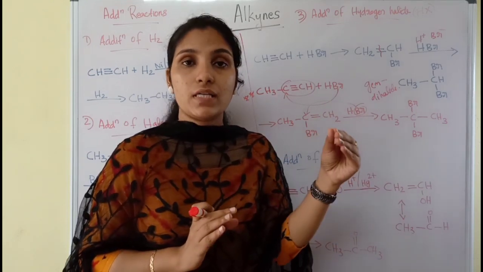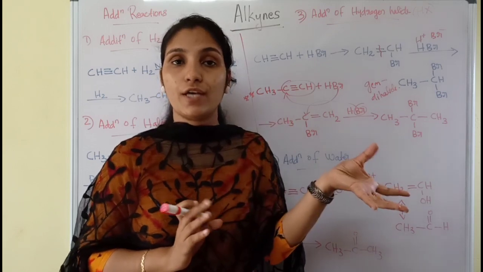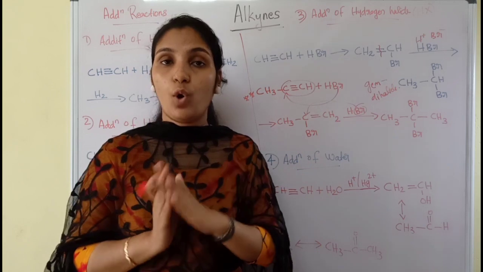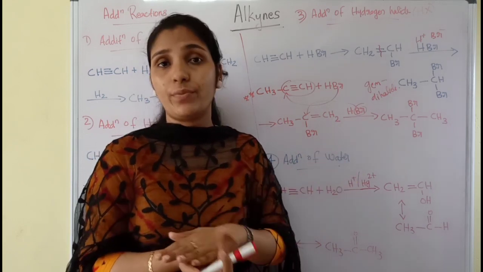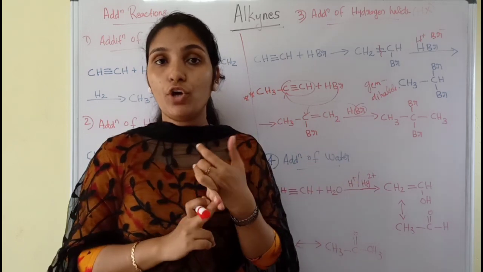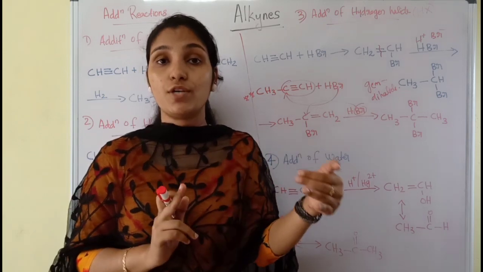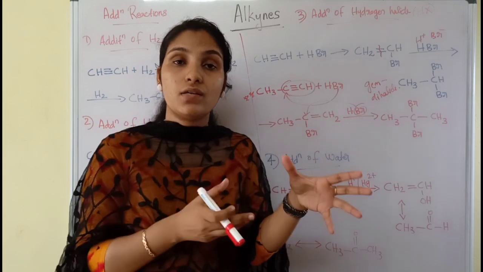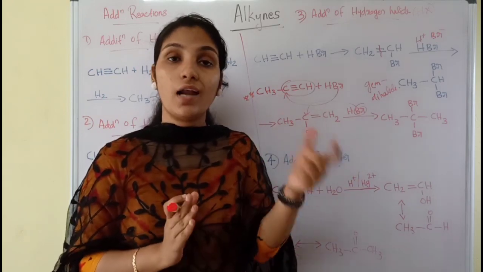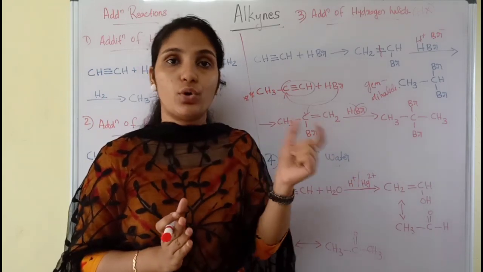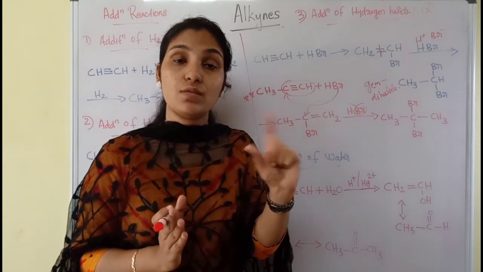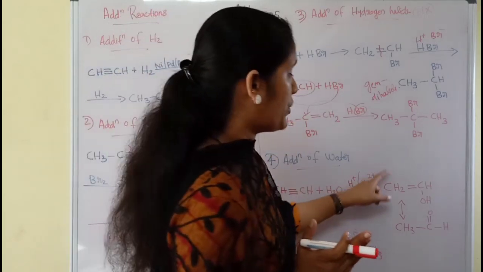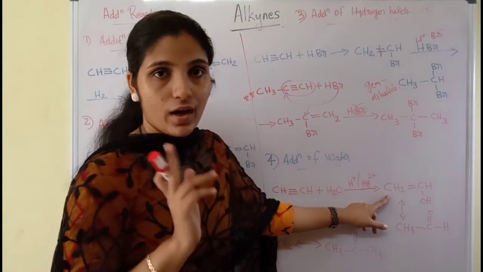But what happens is that, maybe you have learned this isomerism in the previous chapter, keto-enol isomerism or tautomerism. Just to recall the previous knowledge: what is that? The isomerization which occurs between alcohol and ketone, that transformation is known as what? Tautomerism. Okay. So here the product obtained will be a double bonded alcohol.